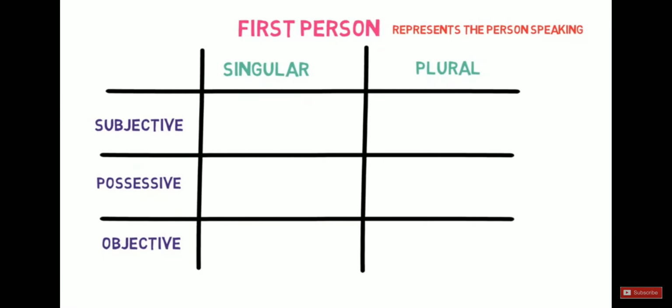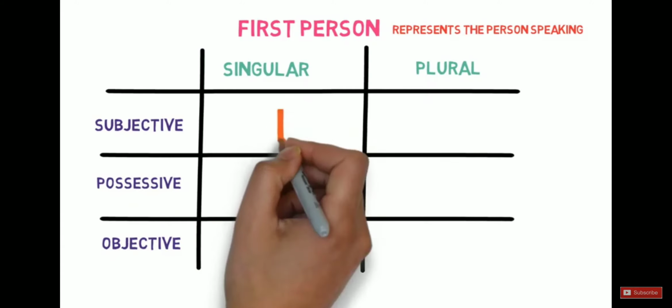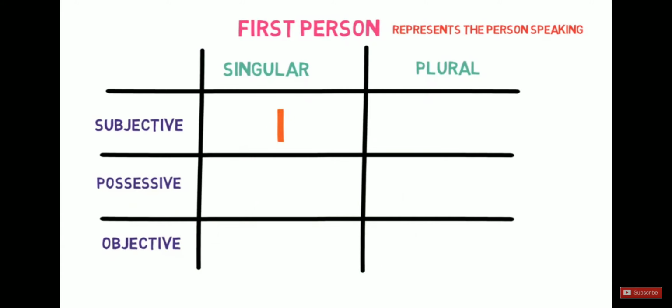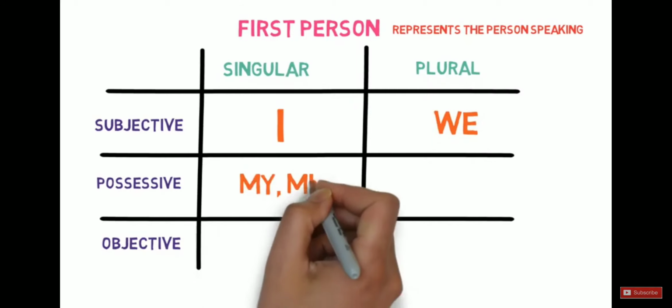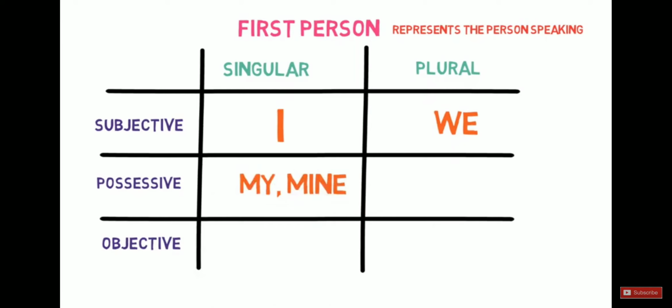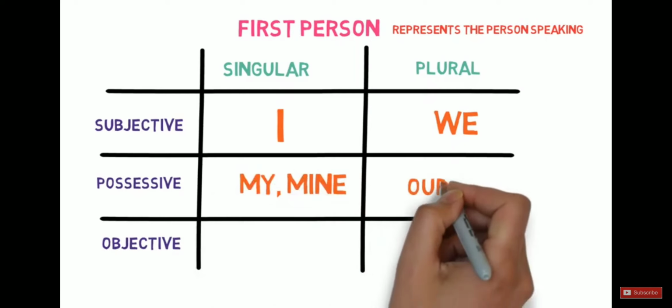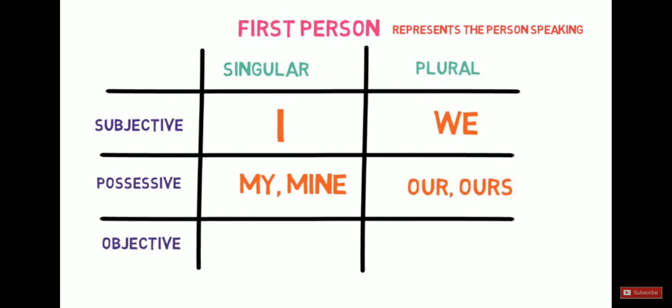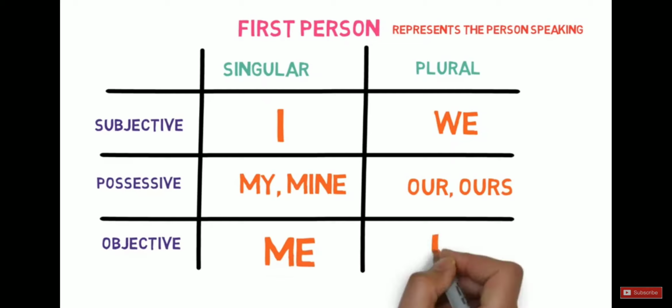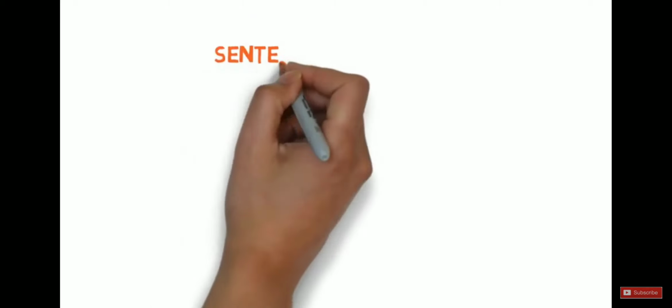Now, for subjective, I is used for singular form and we is used for plural form. For possessive, my, mine are used in singular form and our, ours are used in plural form. And for objective, me is used in singular form and us is used in plural form. Let's look into the examples of some of them.